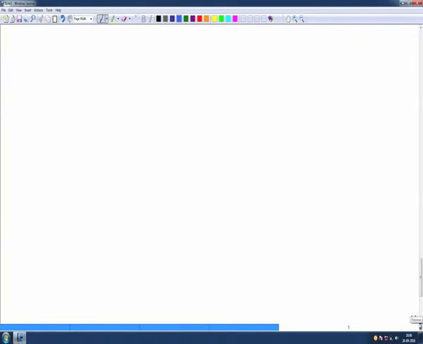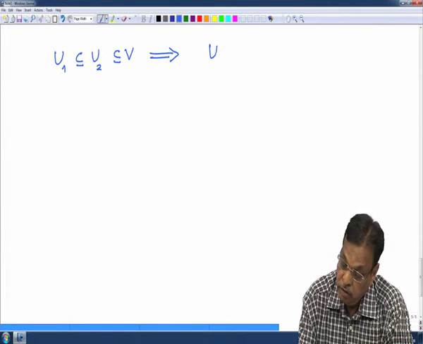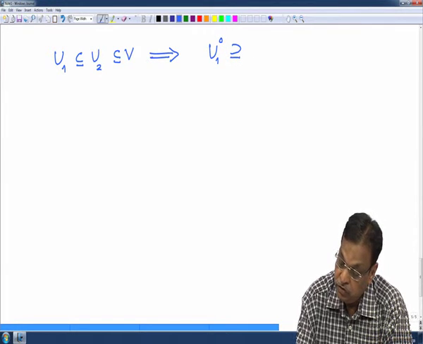The first few easy properties almost need no proof. If U1 is contained in U2, subspaces of V, then U1 right circle contains U2 right circle.